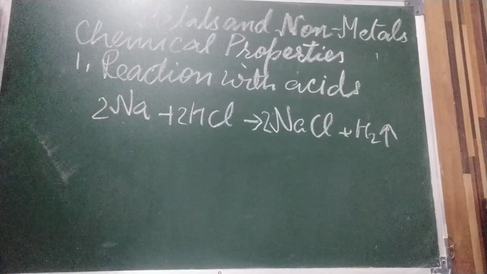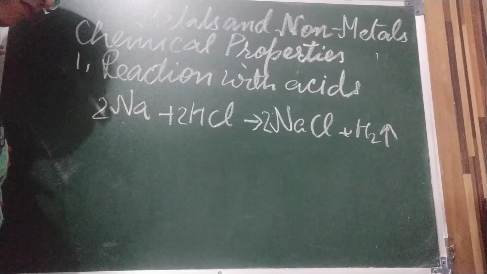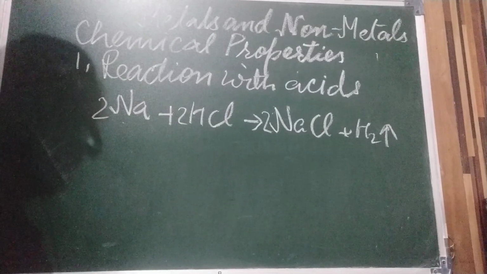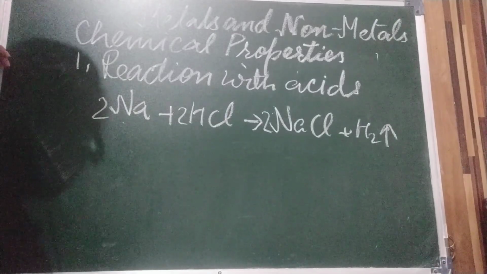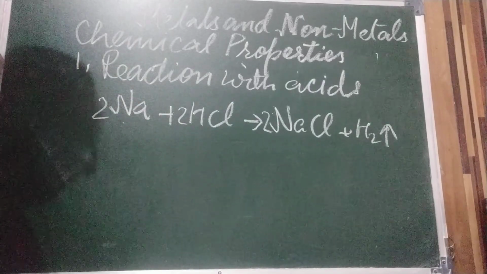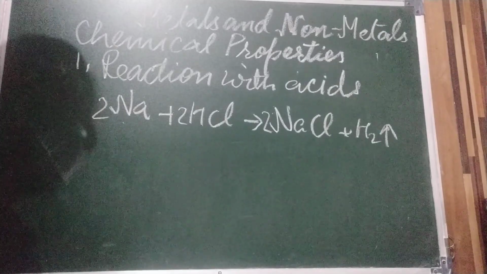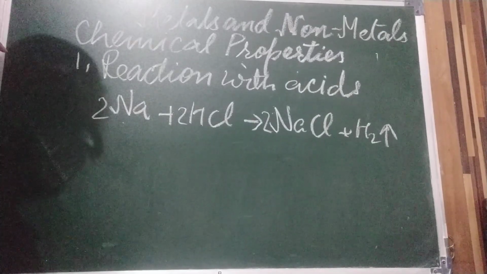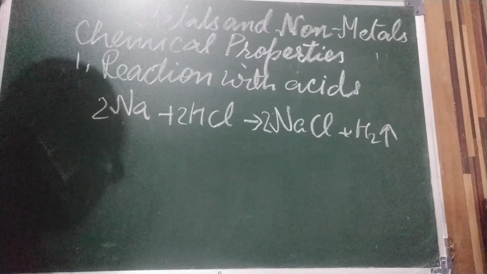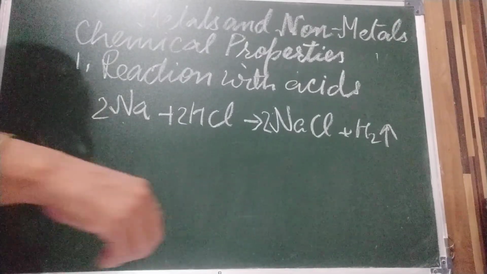So when metals react with acid, metals like sodium and potassium react vigorously or violently, we can say, and give salt and release hydrogen gas. But some metals, children, I told you about noble metals like gold and silver, they do not react with acid, even copper also. Okay. Now non-metals, they do not react with dilute acids.